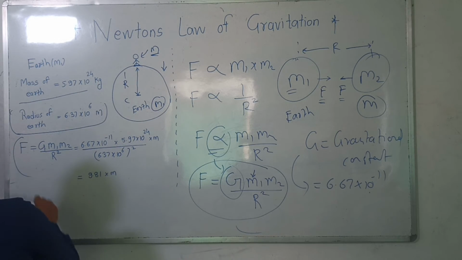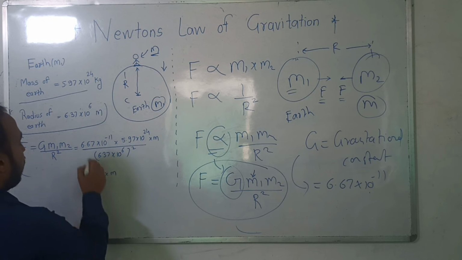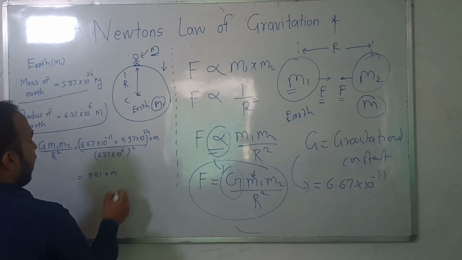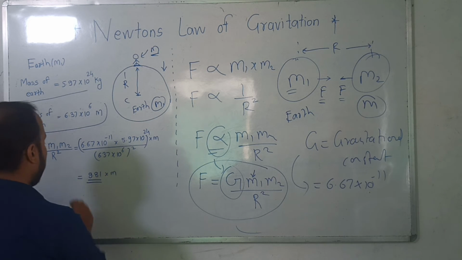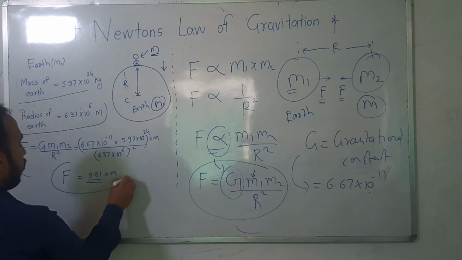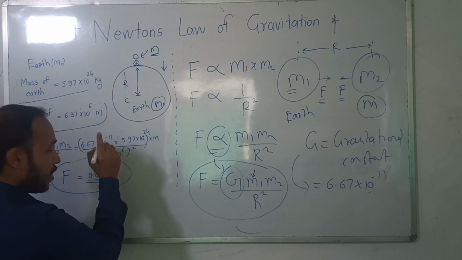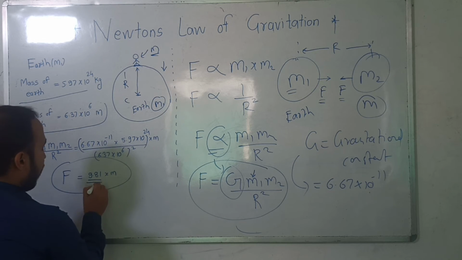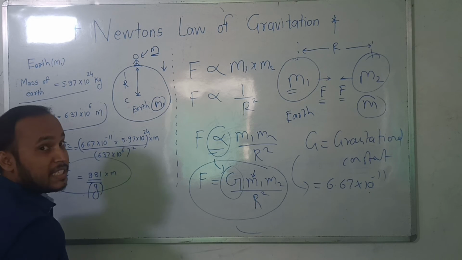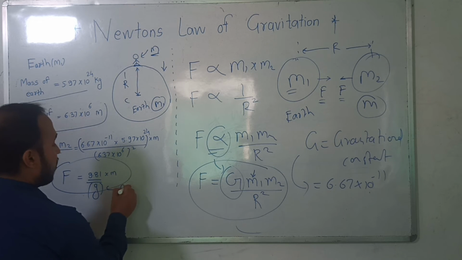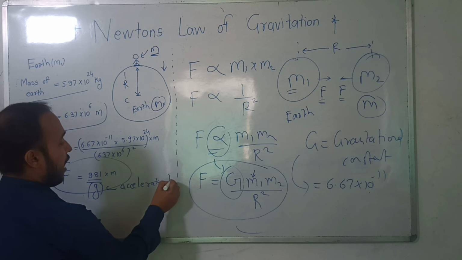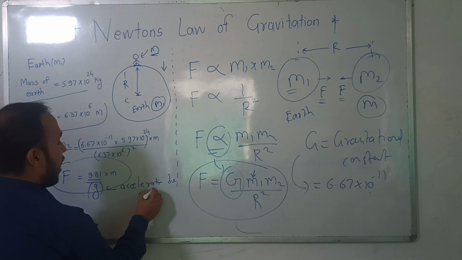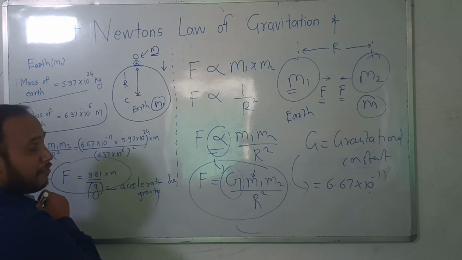So substituting that in our formula, F is equal to G m1 m2 by r square, we get after calculation that this constant is equal to 9.81 into m. So F is equal to 9.81 into m. I hope this much is clear. Now this 9.81 is called small g, and this is the acceleration due to gravity.